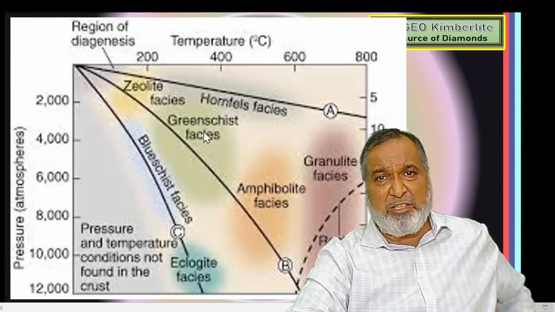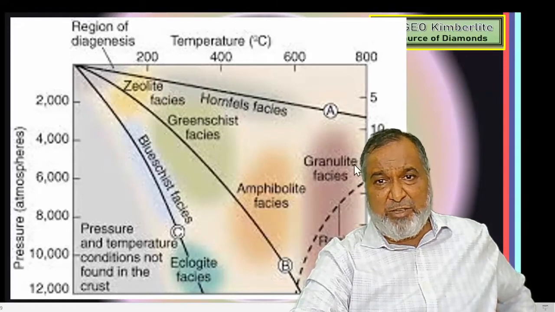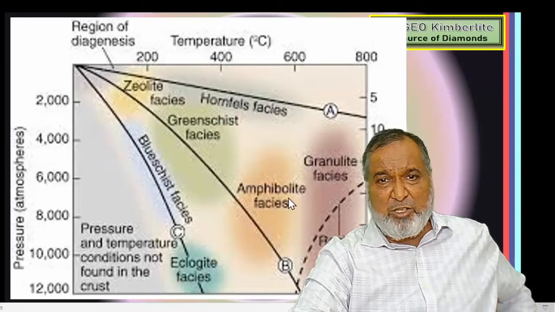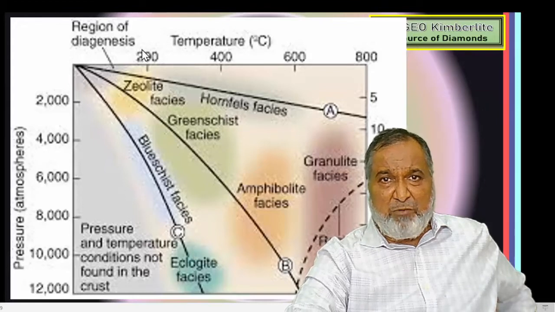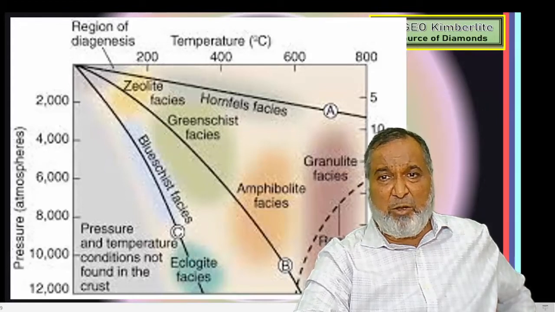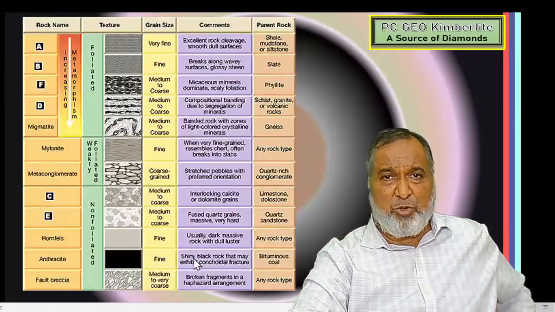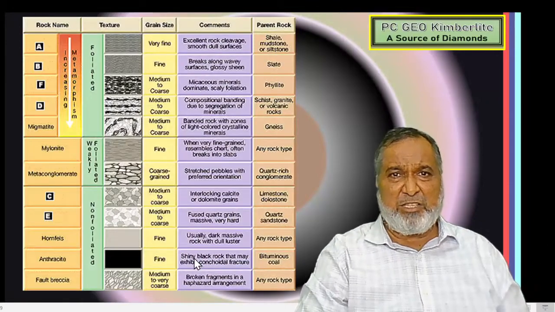Zeolite phases, greenschist phases, hornfels phases, granulite, amphibolite. So these are the phases. Now I can see the eclogite. It will be at a very high temperature, at a very great depth of kilometers. So this is just the idea which has been given.